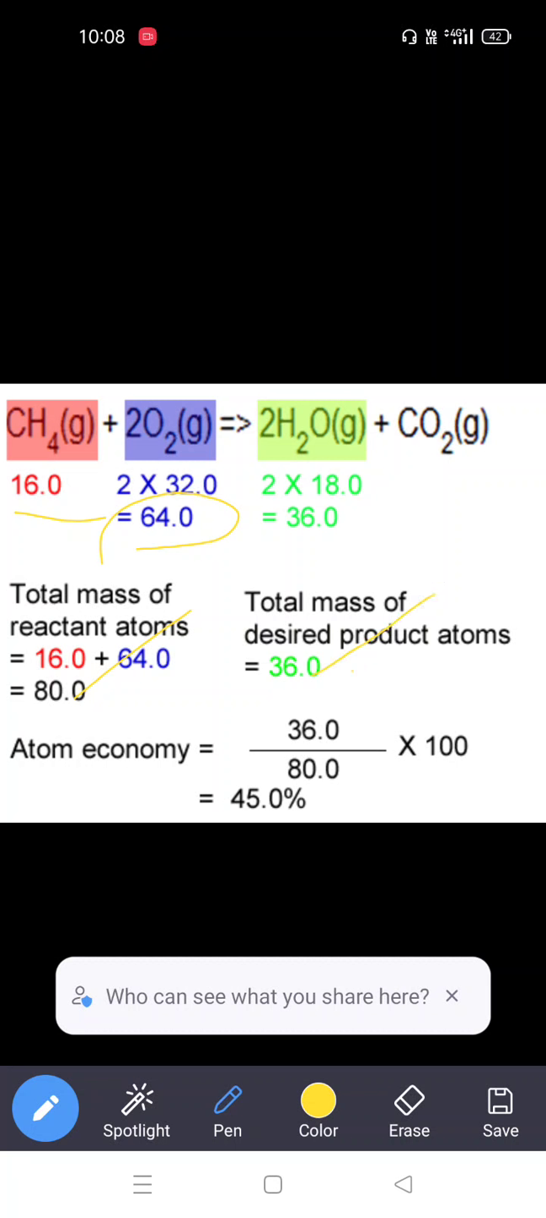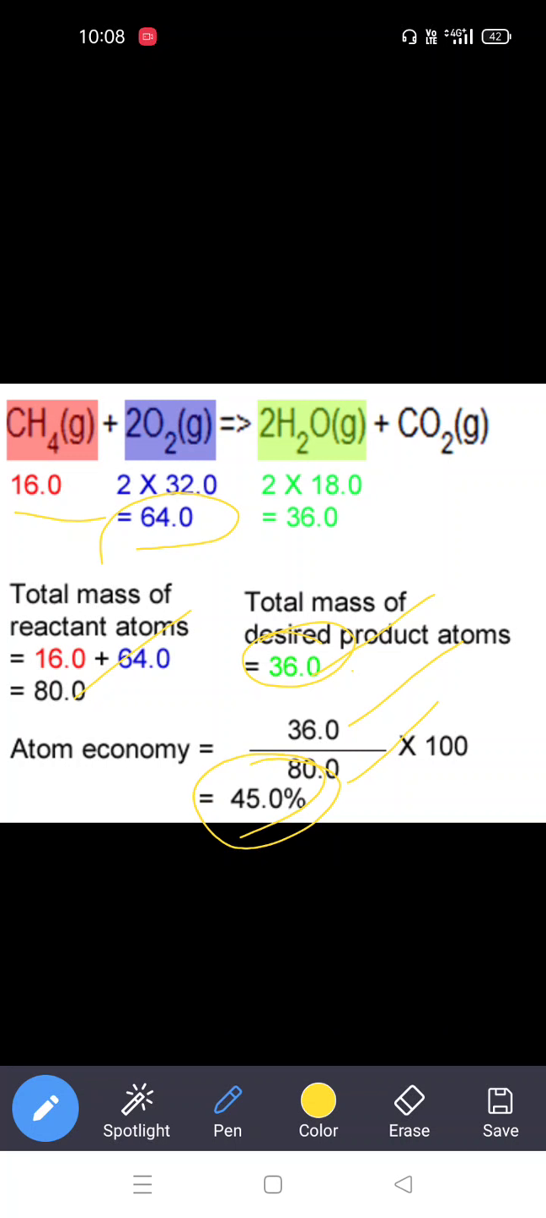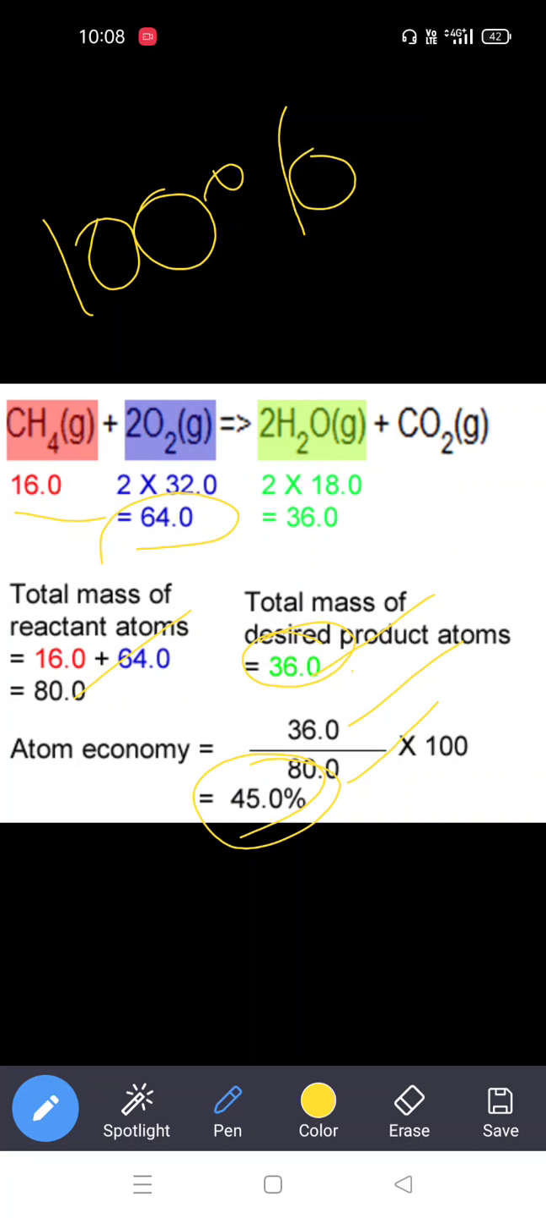Finally we are getting the product. What is the mass of the product? 36 by 80. After dividing 36 by 80, finally we are getting 45%. So this reaction is not an atom economic reaction, because in an atom economic reaction we get 100% desired products, only desired products. If you prepare water from this combustion reaction, this is not a good reaction. So that's why it is not an atom economic reaction, it is not a green chemistry reaction. So we can prepare it from other resources.